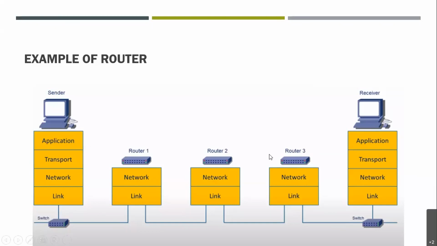The packet is typically forwarded from one router to another through the network, right? That constitutes an internetwork or internet until it reaches its destination. So you can see clearly in this picture. Now this router is connected to two or more data lines. Here, this sender is connected to a router. This router is further connected to another router, right? The router reads the network address information in the packet header to determine the ultimate address.